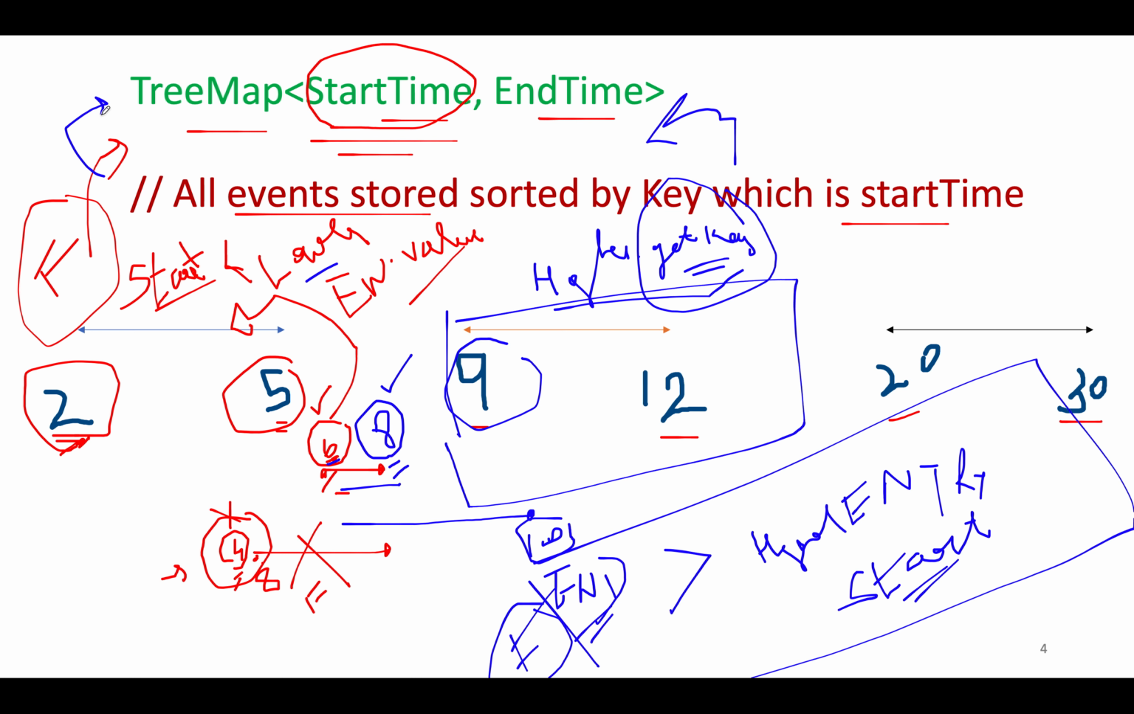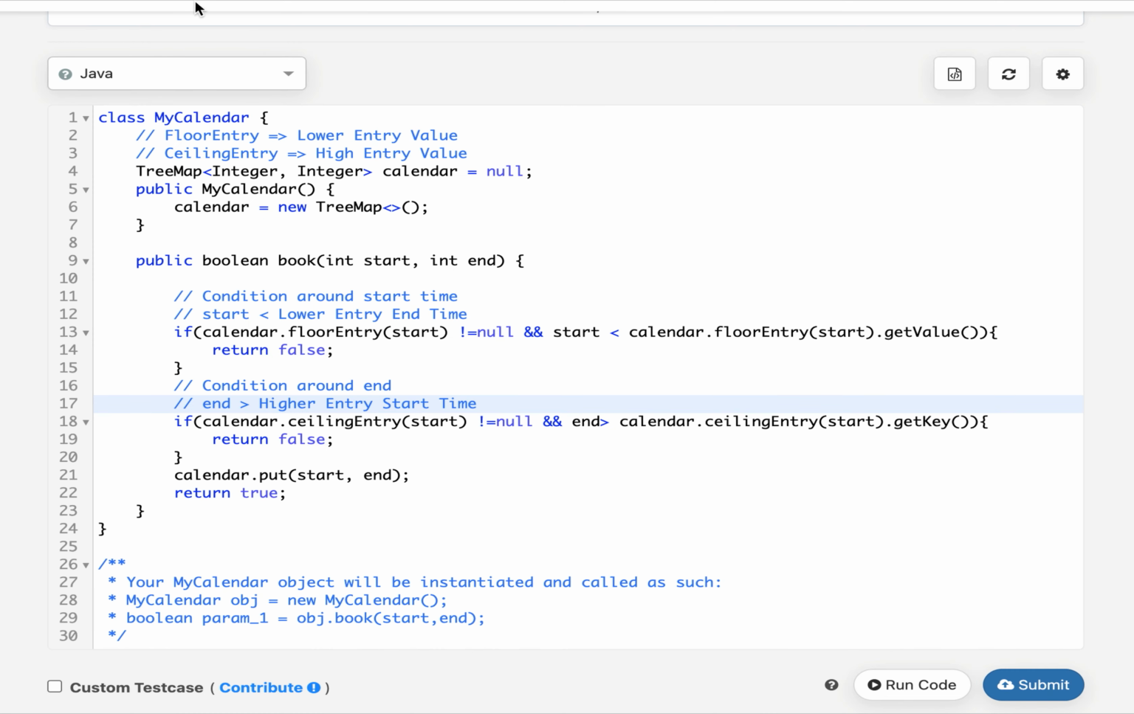Talk less, code more. The first thing that I have done here is to define a calendar of type tree map, and generic type is integer comma integer. I initialize the calendar to a new tree map in my constructor, and now I need to write the implementation for book method. The first condition that we learned from the presentation is around the start time of the new event. If start time is less than lower entry end time, lower entry end time is given by the floor entry method exposed in Java.